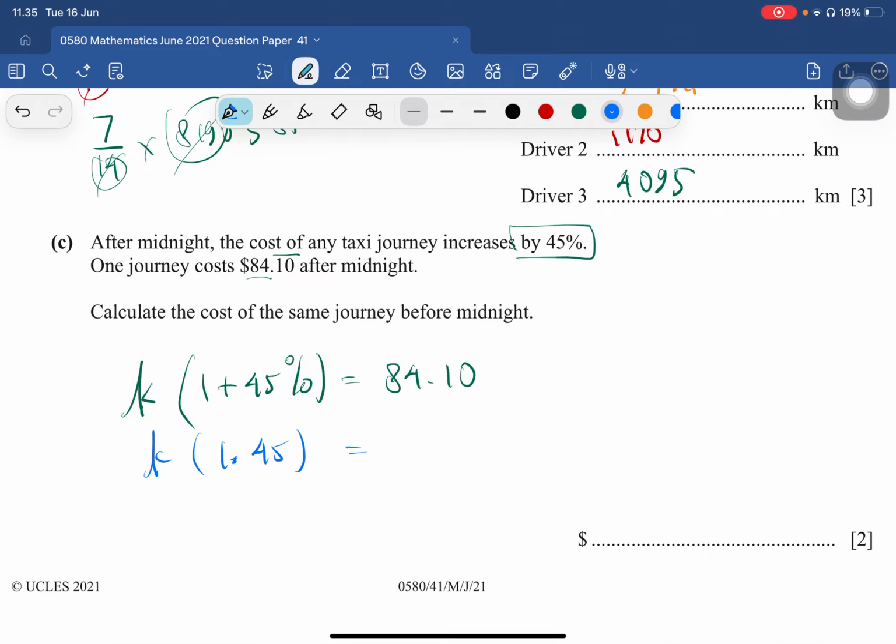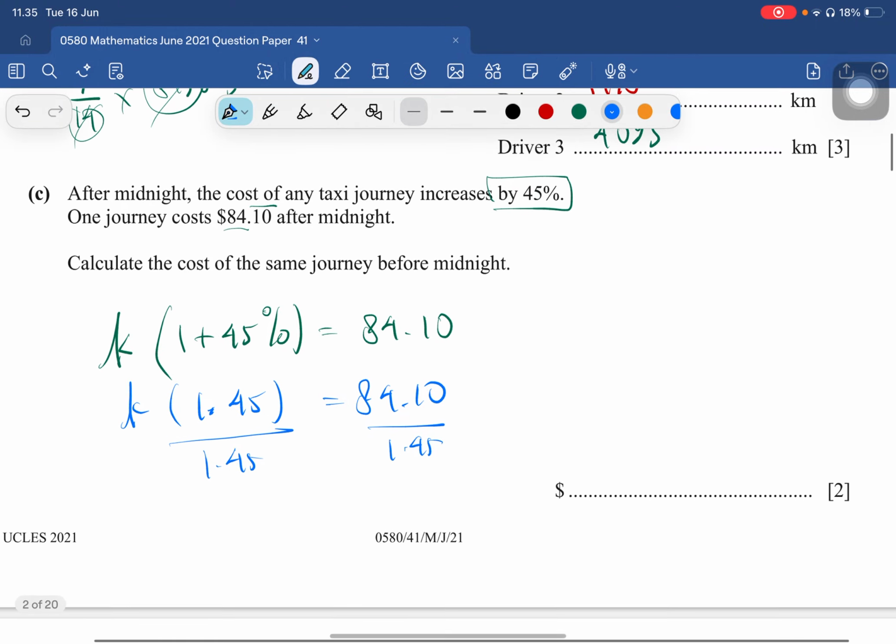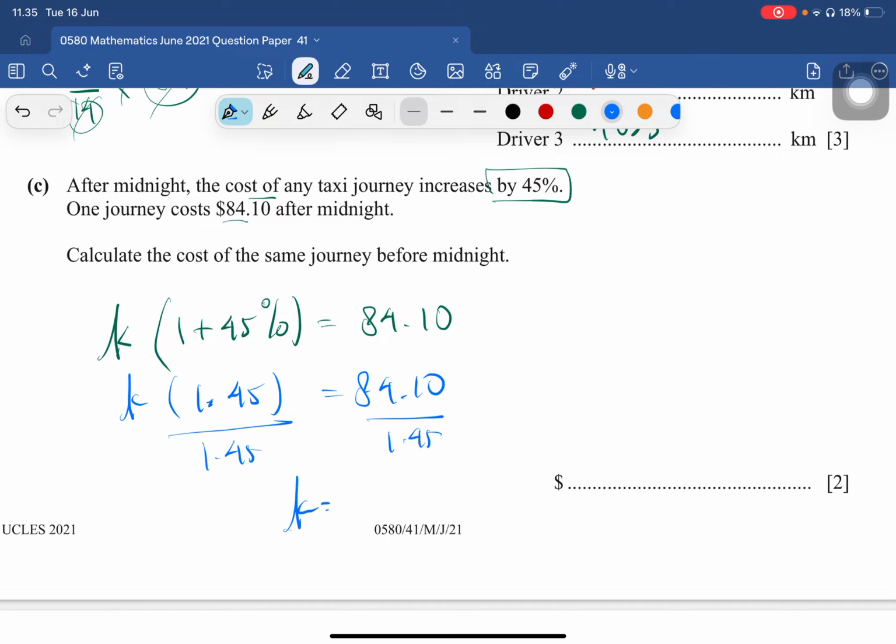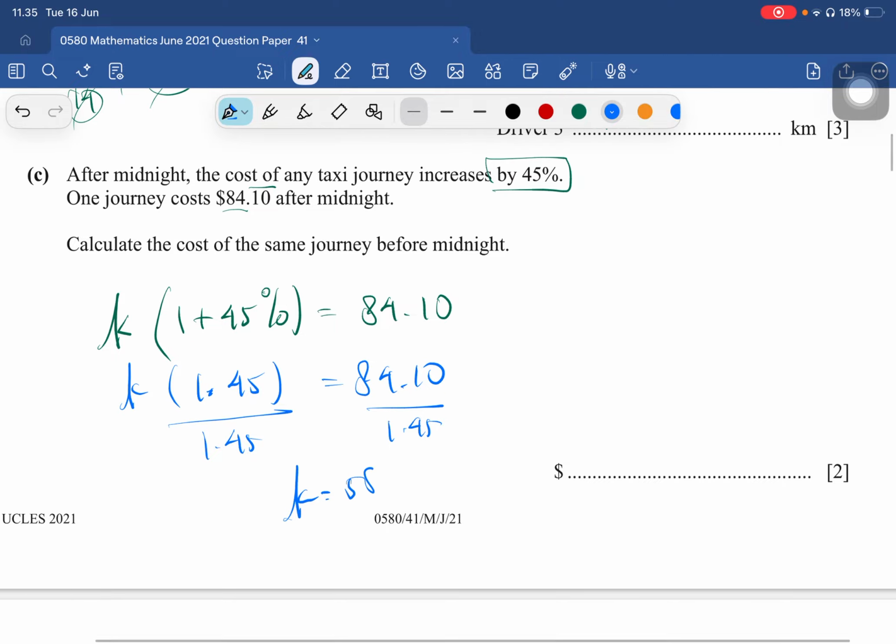We divide by 1.45 on both sides. So 84.1 divided by 1.45, and we got K, the cost before midnight, equal to $58.